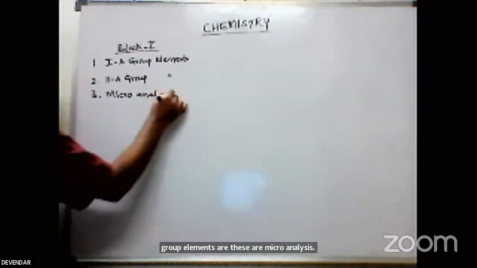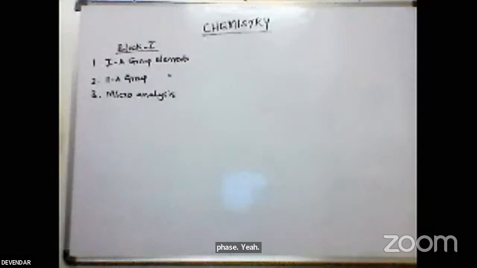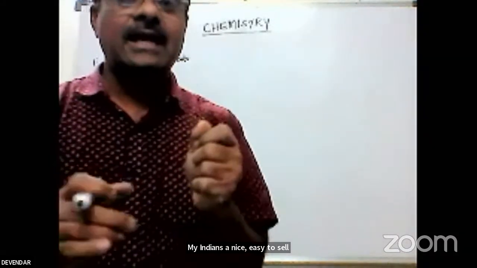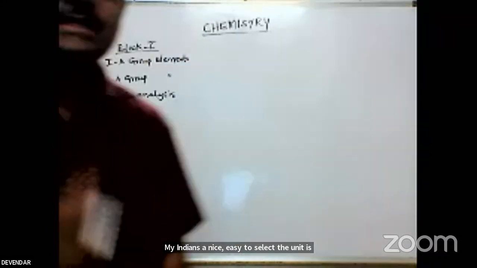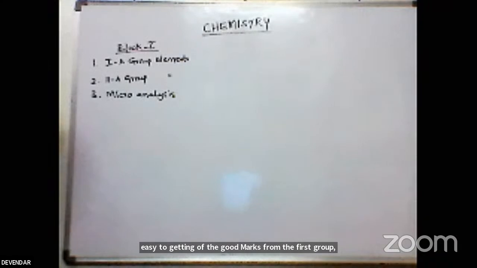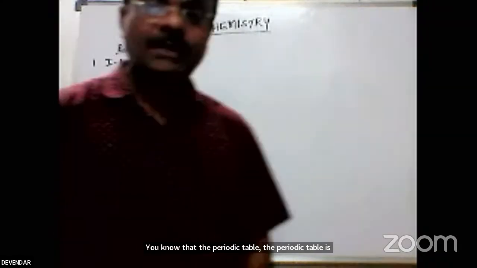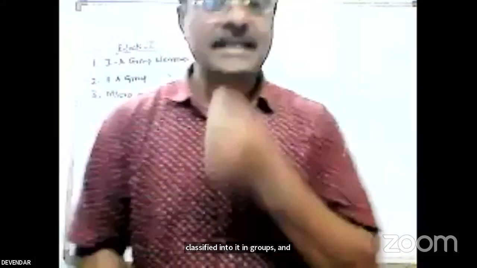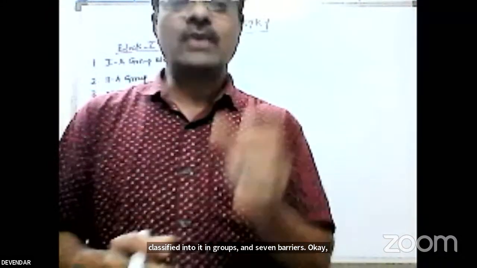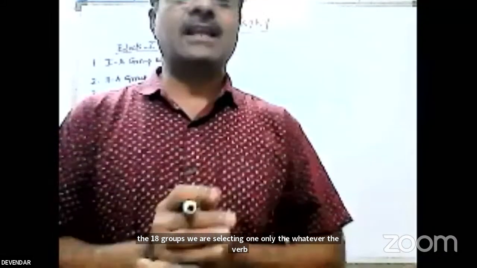See friends, my intention here is to make it easy to select the units, to see which unit is very easy for getting good marks. First, the 1A group elements. You know the periodic table is classified into 18 groups and 7 periods. Of those 18 groups, if you select one vertical column, that is called the first A group elements.